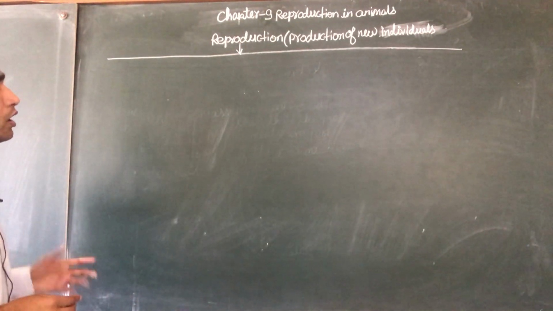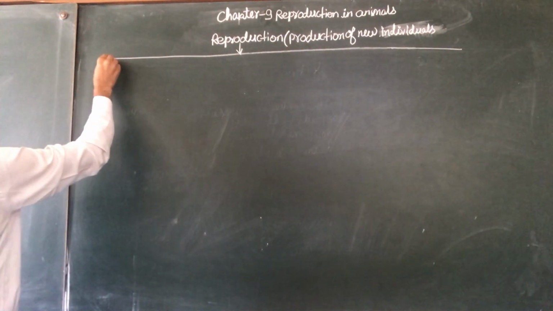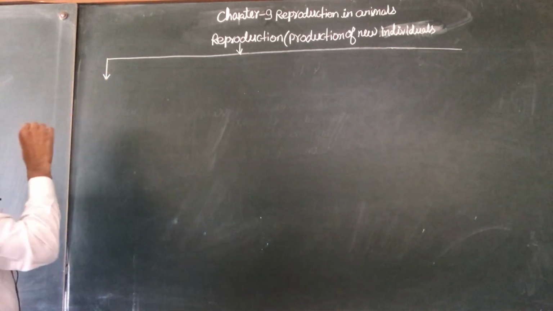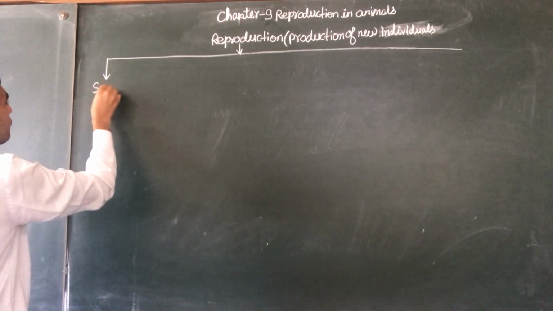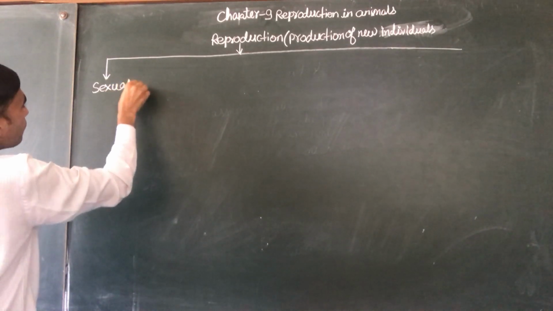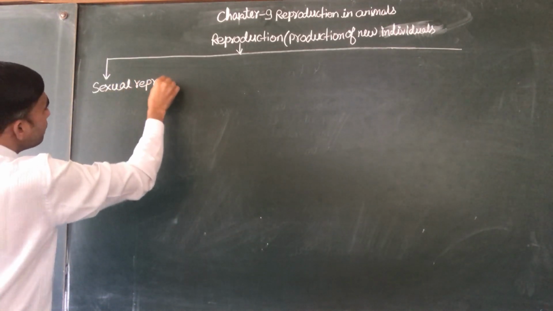It is generally of two types. First is sexual reproduction.